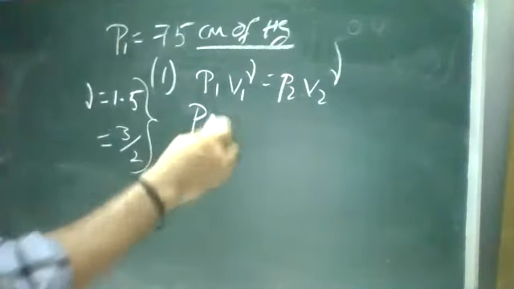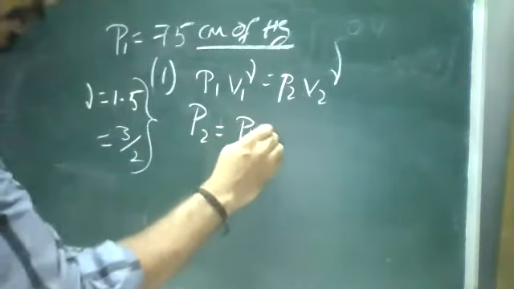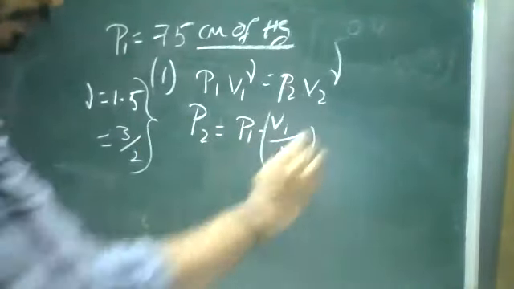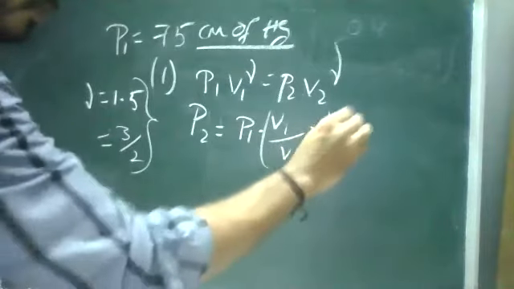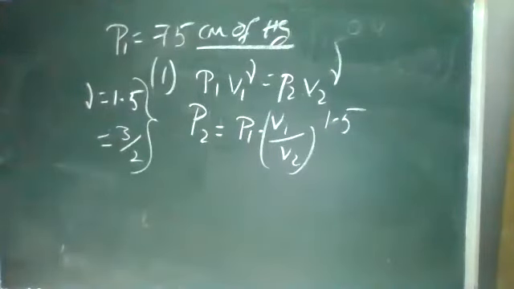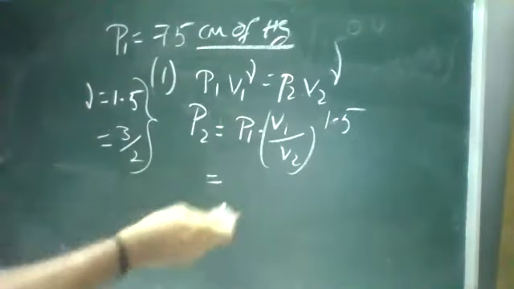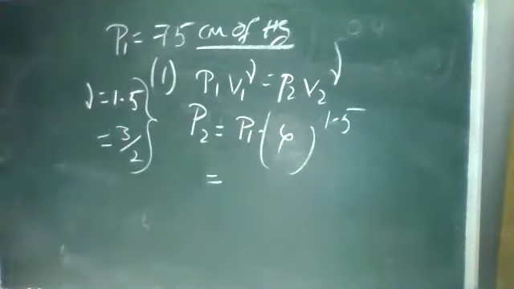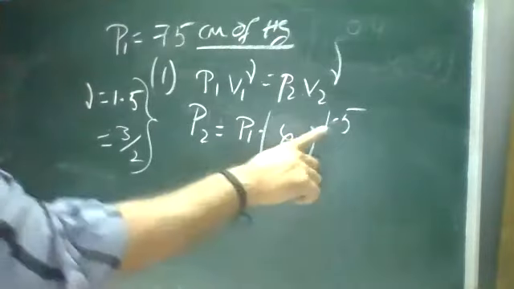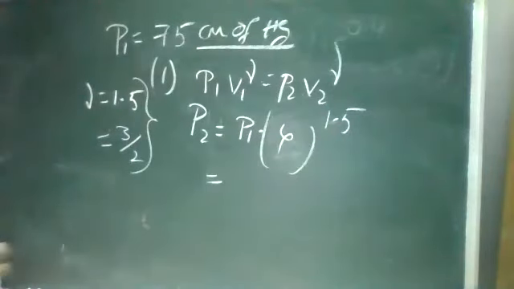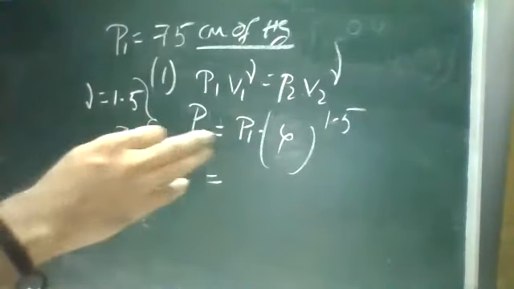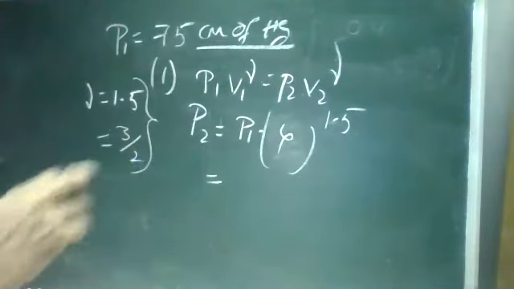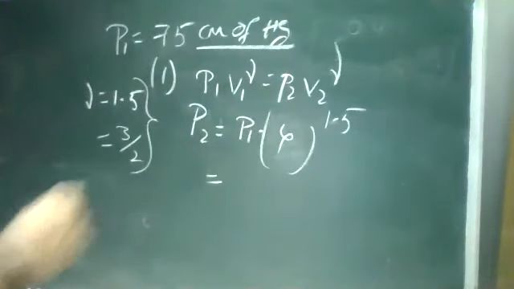Others, just concentrate. P2 is equal to P1 into V1 by V2 power gamma. The gamma value is given as 1.5. I know P1, and V1 by V2 is nothing but 4. So 4 power 1.5. Remember, there are power terms. What I'll do is split this power term. In earlier classes, in dimensions, if you remember, we add the power terms because the bases are the same.